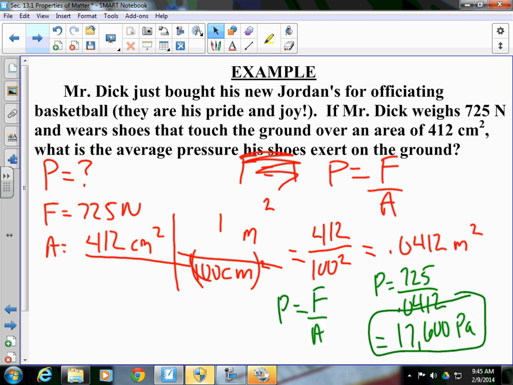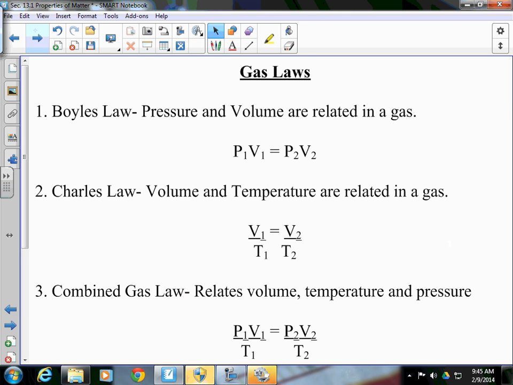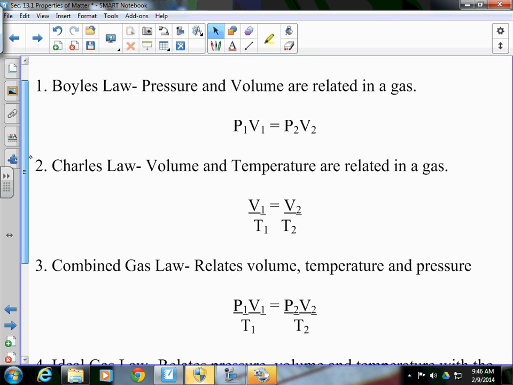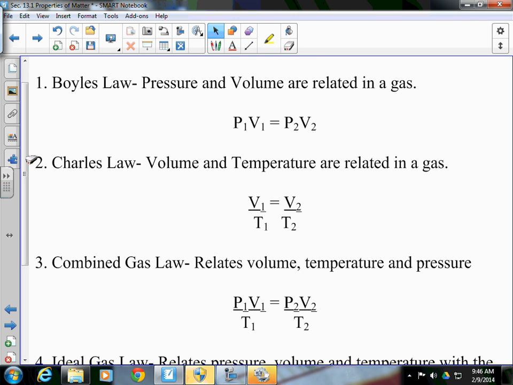When we talk about pressure, for the most part, we've been studying solids and how they interact. Well, now we are going to study fluids. And when we study fluids or gases, there are really 4 laws that come into play. Now, in chemistry, for those of you who took regular chemistry last year, you've already covered this. Boyle's law, P1V1 equals P2V2. P is pressure, V is volume.